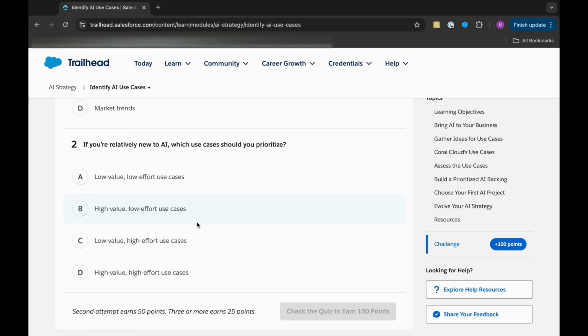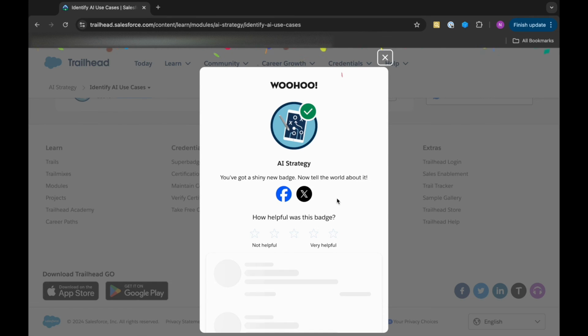Second is, if you are relatively new to AI, which use cases should you prioritize? First is low value, low effort use cases. Second is high value, low effort use cases. Third is low value and high effort use cases, and fourth is high value, high effort use cases. So it's very obvious that if you are relatively new to AI, you should always prioritize the use case which has high business value and which requires low effort to build. So the B option should be the correct one. Let's check, and it's correct.